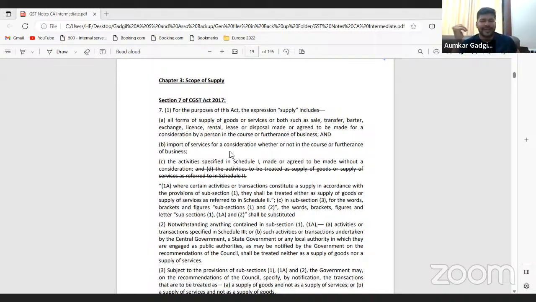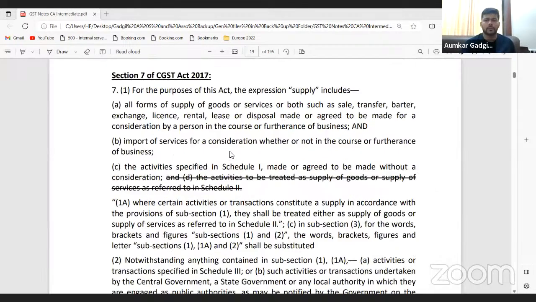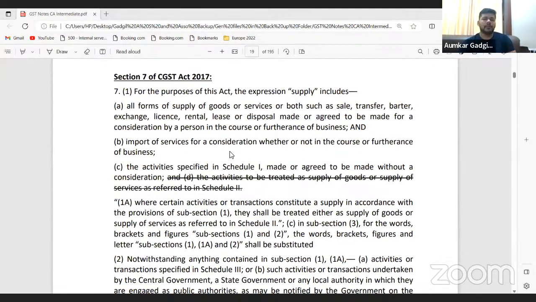Now, once this scope of supply and the composite and mixed supply concepts are discussed completely, we will refer to your ICAI study materials, also other question and answers, question banks, just to get a heads up of these two chapters. All right. So on the lines of these basic parameters, let us start discussing the next course.